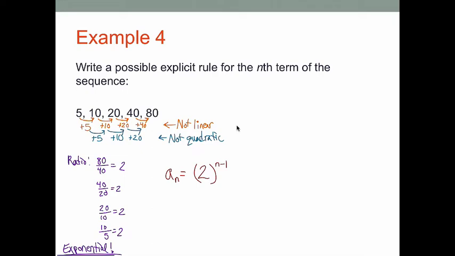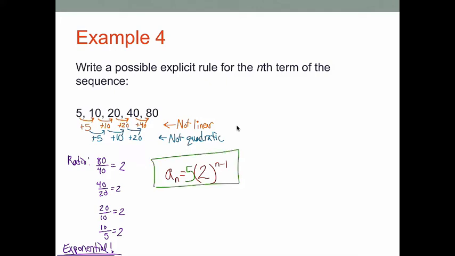So when you find that something has a constant ratio, whatever that constant ratio is, in this case 2, that is going to be the base of your exponent n minus 1. From there, you then look at, well, what is my first term in this sequence? And my first term is 5. And so 5 is then going to be multiplied out front to get our explicit rule.